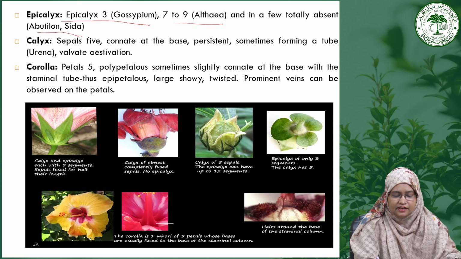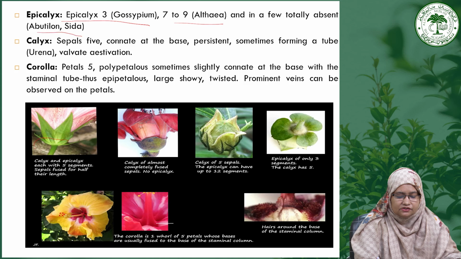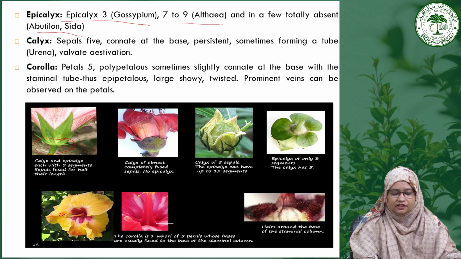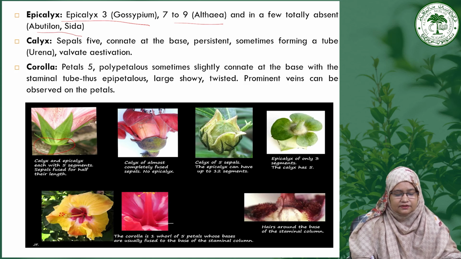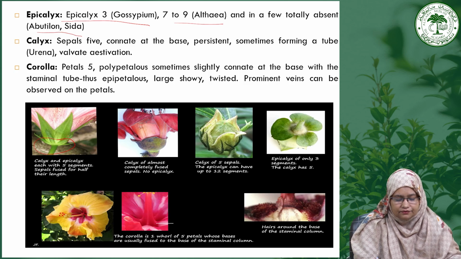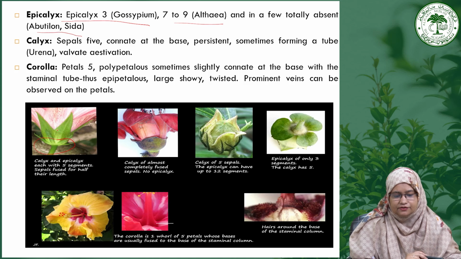As you can see here, this is the epicalyx. You can see in this image the calyx and epicalyx. The epicalyx is the outermost layer and has 3 to 9 members. There is also the calyx, where you can see the sepals are fused for half their length.